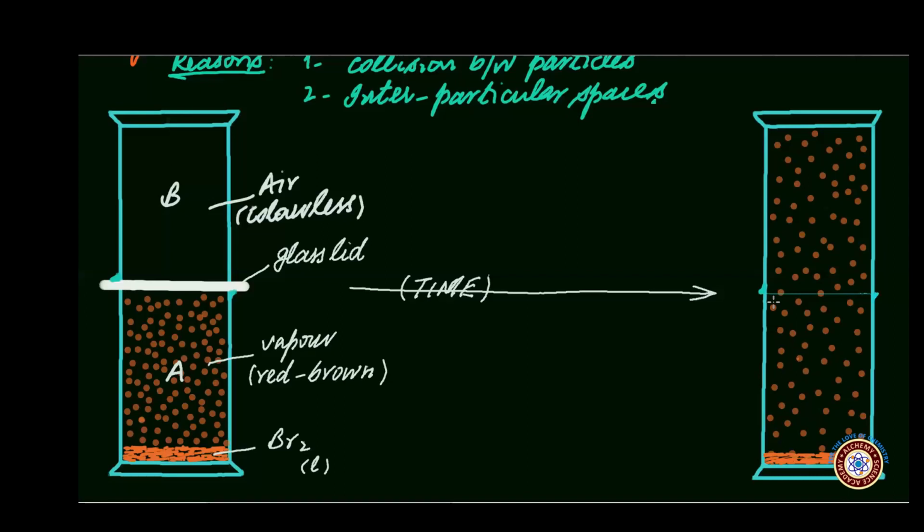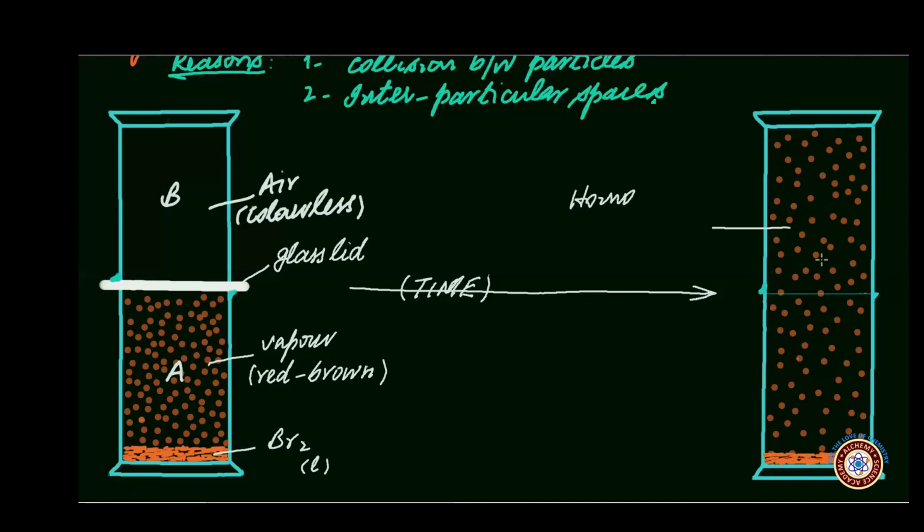So it is obvious from this experiment that if motion of particles of gases were absent, they would not have diffused. So it is an evidence of movement of particles of gas. Similarly, it also proves the second part of kinetic particle theory, that the particles of matter are in the state of constant random motion. For example, diffusion could not happen if the particles did not exist. Since in this experiment diffusion has happened, it means that the particles are not stationary, number one, and number two, matter consists of tiny particles.